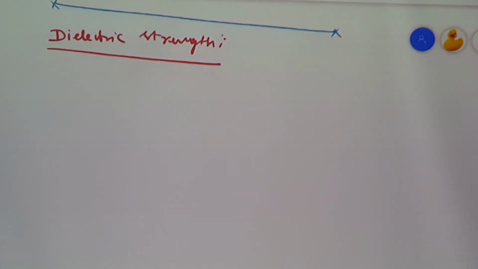If the applied electrical field is more than enough, very high or very strong, automatically the bound electrons, that is, the electrons which are bound to the atoms, will tear away from the atoms and the charges will move apart so that they are able to conduct. If so, we can call that dielectric breakdown.